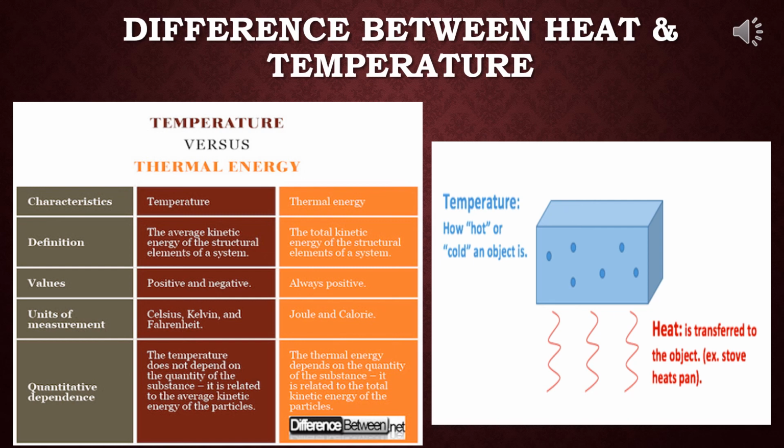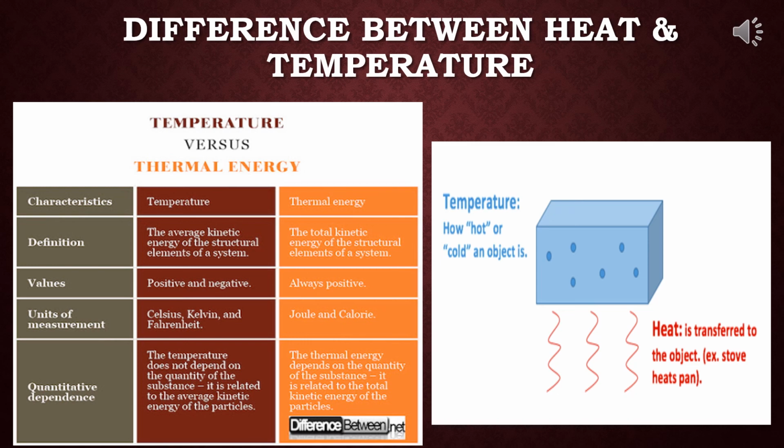Now see, I have also given one diagram. Here are some points of differences. First of all, let me tell you that thermal energy means heat, because it is a form of thermal energy. So first point, the average kinetic energy of the structural elements of a system is called temperature. And the total kinetic energy of the structural elements of a system is called thermal energy. You can add these points also.